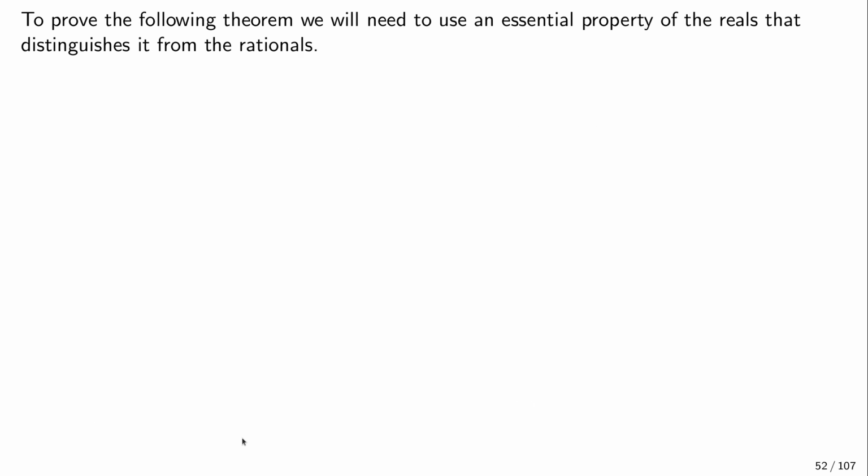Okay, and so to prove the following theorem, we'll need to use an essential property of the real numbers that distinguishes them from the rationals, and it's about the construction of the real numbers which makes them special. It's exactly that those kinds of limits, like the square root of 2, are real numbers. It's the completeness.